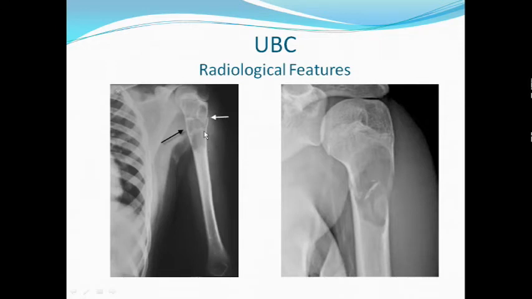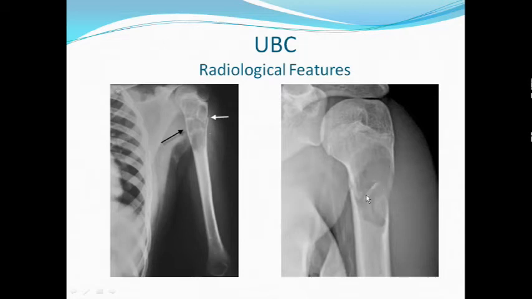So we see here a case with pathological fracture, cortical breach has happened here. This is a simple bone cyst, metaphyseal location, and it has caused thinning of the cortex, and a pathological fracture has taken place here, and we see a fallen fragment.